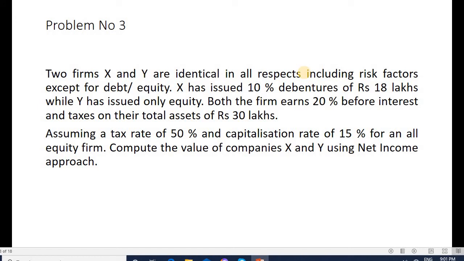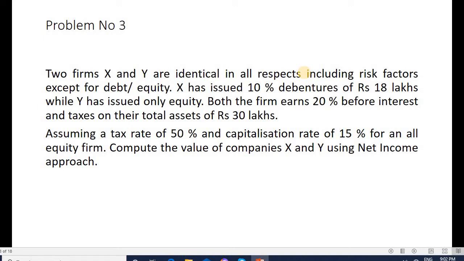Problem number 3. Two firms X and Y are identical in all respects, including risk factor, except for, that means the two companies are very identical in all conditions, but only in the case of debt and equity they are different. X has issued 10% debentures of rupees 18 lakhs while Y has issued only equity.